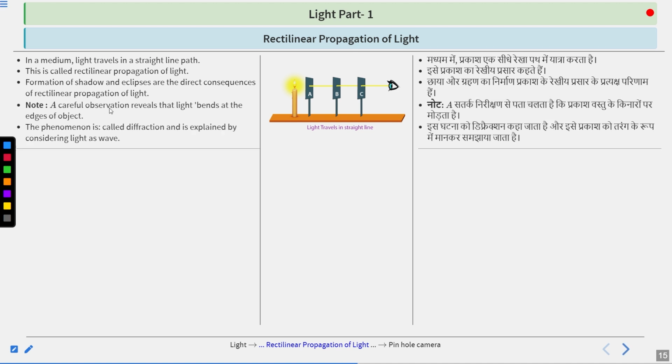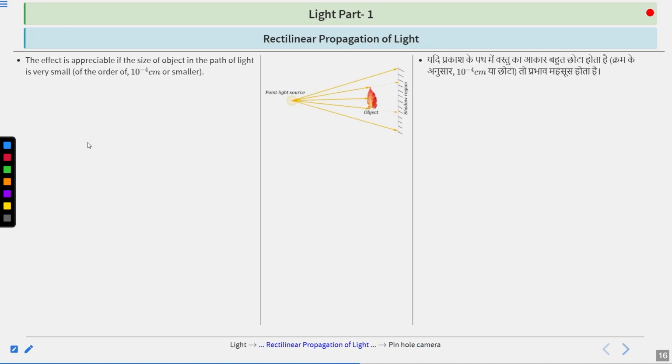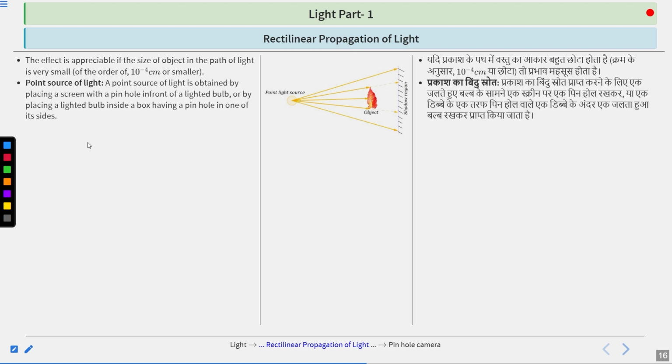Note, a careful observation reveals that light bends at the edges of objects. Remember it. The phenomena is called diffraction and is explained by the consideration of light as a wave. The effect is appreciable if the size of the object in the path of light is very small, of the order of 10⁻⁴ centimeter or smaller than it.